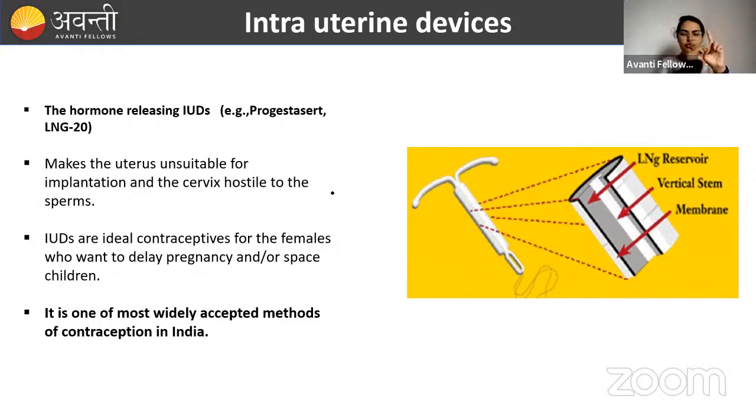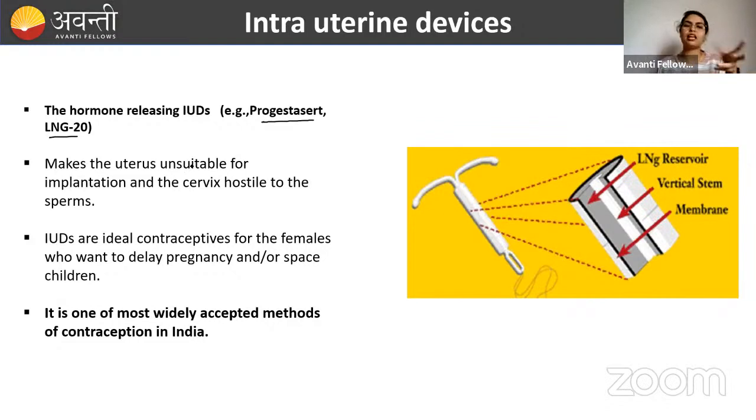Okay, so only 2 points: the working and the examples. Please remember this. Examples of hormone releasing IUDs are Progestasert and LNG. If you are wondering what LNG is, please write it down. It is levonorgestrel. Okay, levonorgestrel. Clear?